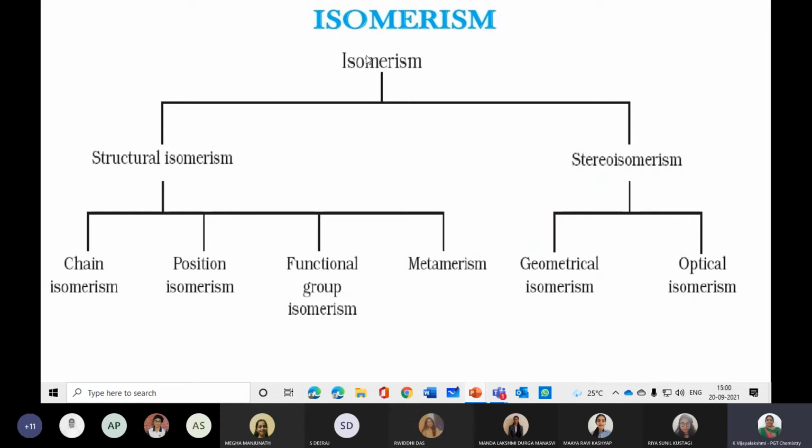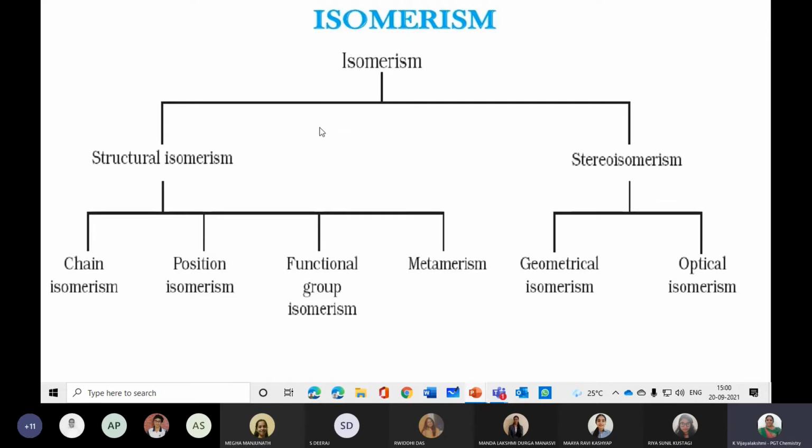So that is the same molecular formula, different structural formula. That will also be coming; these two points come underneath. So in that way we can speak. But the general point, what is isomerism? Isomerism means same molecular formula but different physical and chemical properties. That is the main point of isomerism.